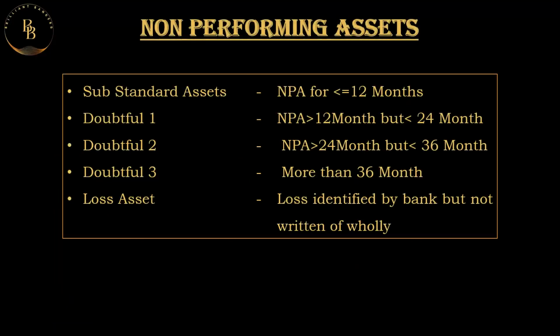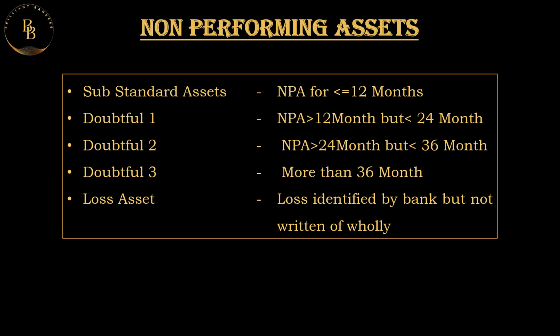So, what is a substandard asset? Any asset is called a substandard asset if the NPA period is less than or equal to 12 months from the last date of any collection in that account. It's called a substandard account until the 12th month.